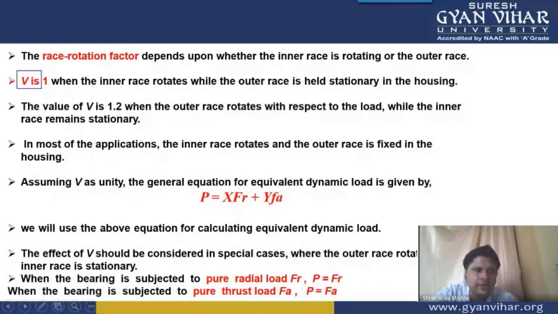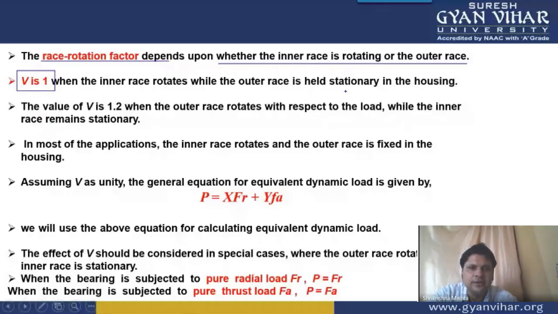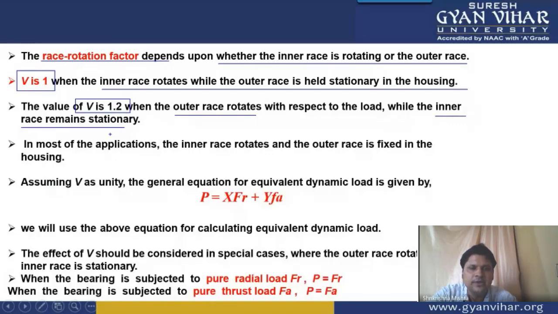So, race rotation factor, first of all, as I've already told you. The race rotation factor depends upon whether the inner race is rotating or the outer race. So V is equal to 1 if the inner race rotates and the outer race is stationary. V is equal to 1.2 for the reverse case, meaning the outer race rotating while the inner race remains stationary. This is also possible, that the bearing outer surface is rotating and the inner surface is stationary. In most applications, we see that the inner race rotates,